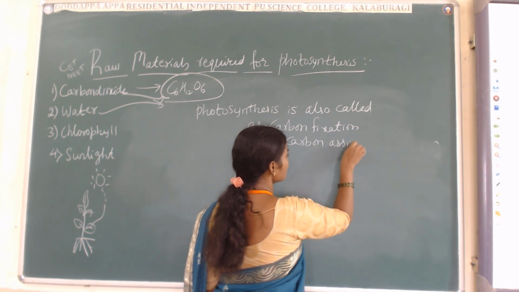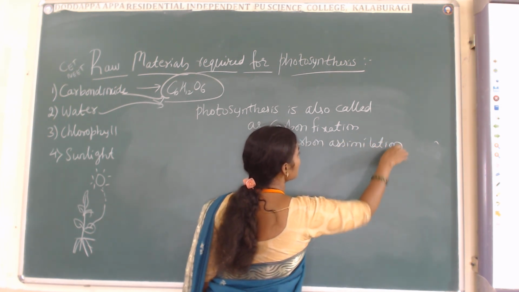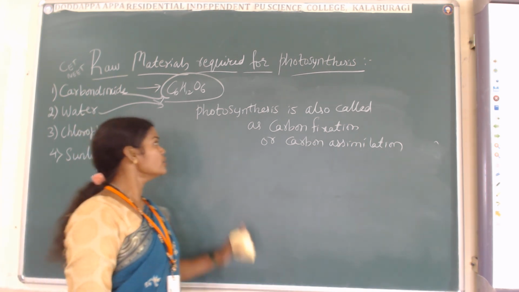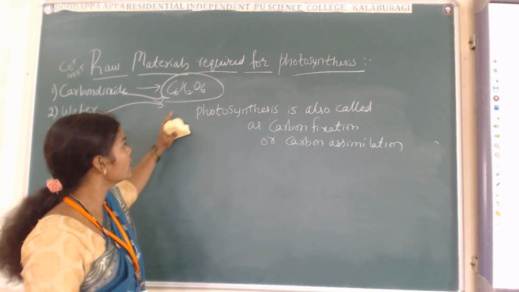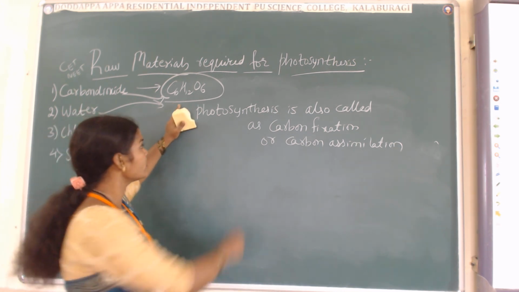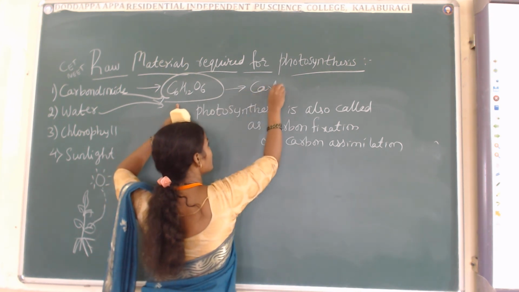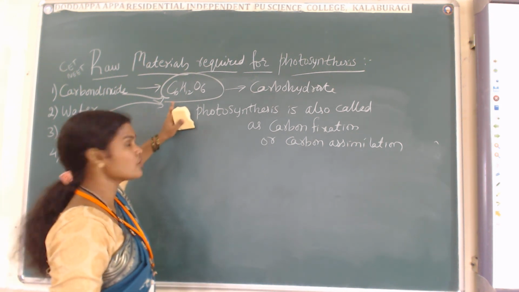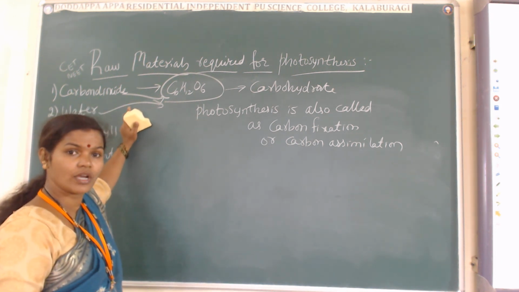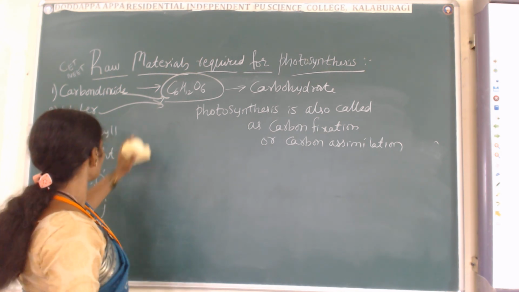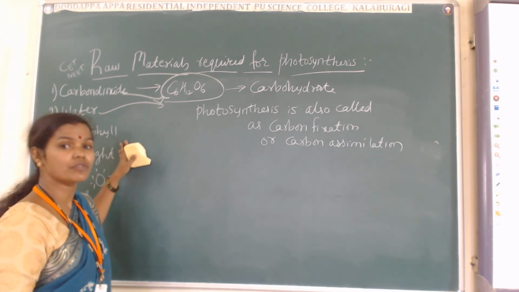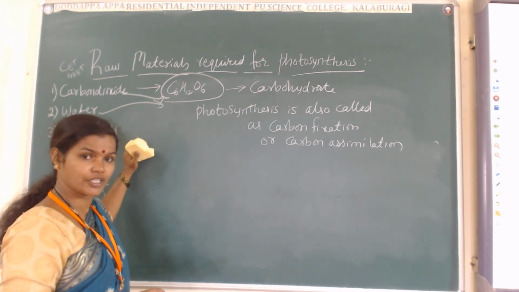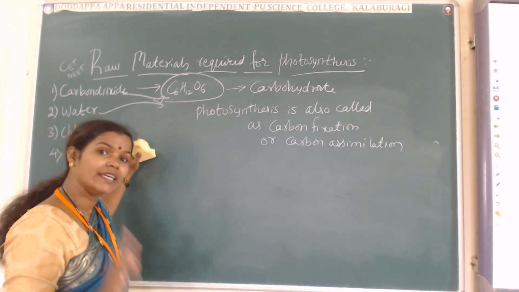We call photosynthesis carbon fixation, or we call it carbon assimilation. Understood? So if CO2 is not there, then there is no synthesis of glucose. This is the carbohydrate, which is synthesized when there is a presence of water and CO2. If there is no water, no CO2, then what is the use of sunlight? What is the use of chlorophyll pigment? So all the raw materials should be in the equal ratio.